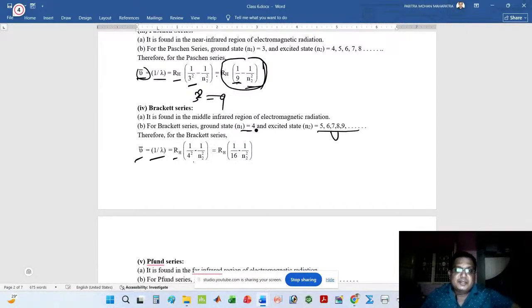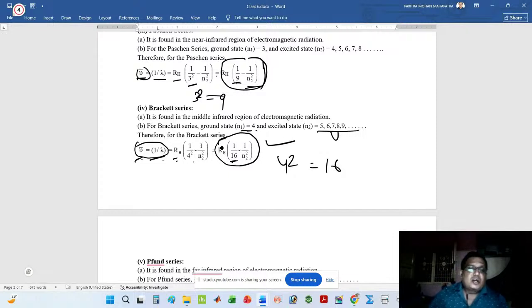This is a variable and this is fixed, so put the fixed value n1 = 4. 4 squared means 16, so ν̄ = 1/λ = R_H × (1/16 − 1/n2²). This is the short formula for calculating the wave number and wavelength for the Brackett series.